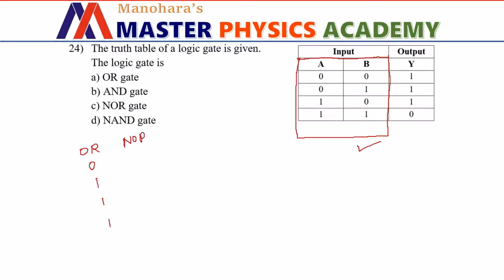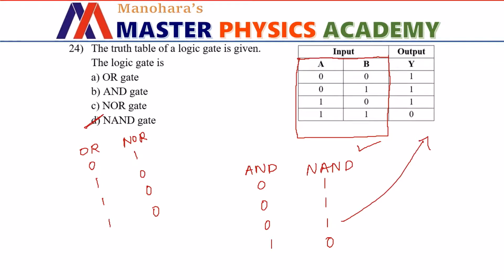For the NOR gate, the output is the inverse of the OR gate output, right? That is 1, 0, 0, 0, so it is not matching with NOR. Definitely it should be the NAND gate, hence you can opt for NAND gate. But before that, you can check this to confirm the answer. What is the output of the AND gate for the usual sequence? It will be 0, 0, 0, 1. Therefore the NAND gate output will be the inverse of this: 1, 1, 1, 0. So it is matching with the NAND gate, hence option D is correct.